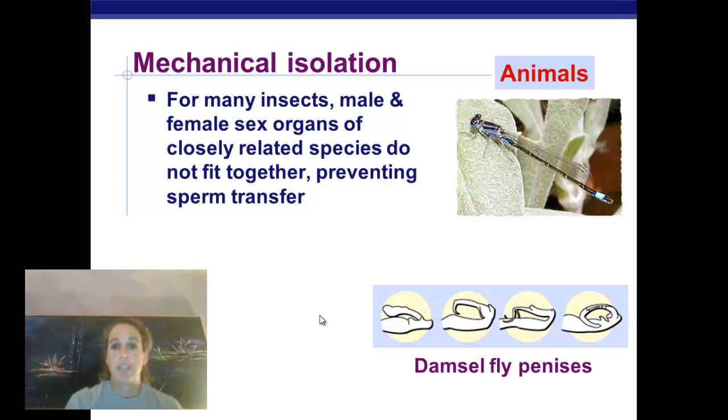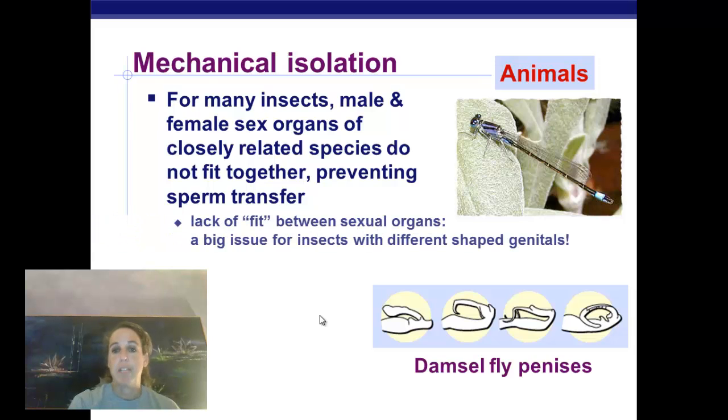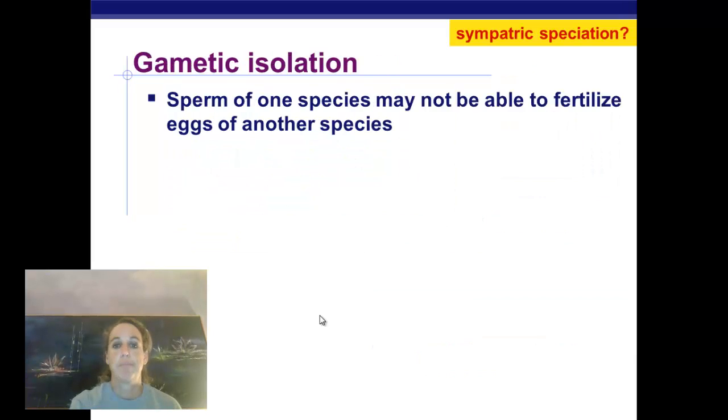Another example, when we look at animals with mechanical isolation, for many insects, the male and female sex organs do not fit together correctly, so it prevents sperm transfer because the penis won't fit into whatever the female part is called. So in humans, obviously that would be the vagina, but it's different for different animals. So it's a lack of fit between sexual organs. Okay?